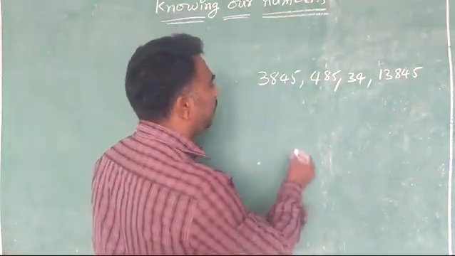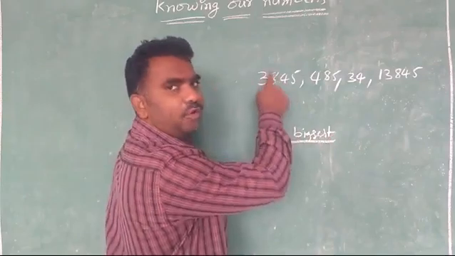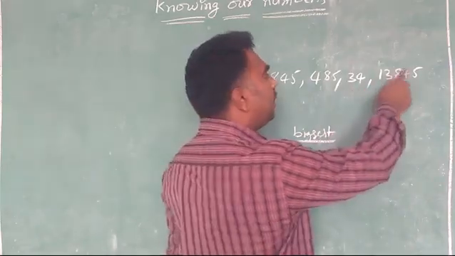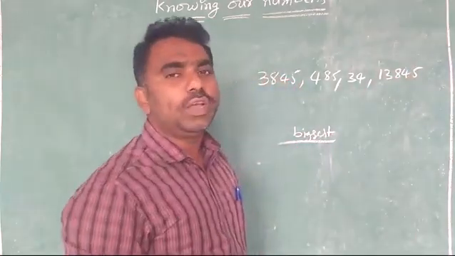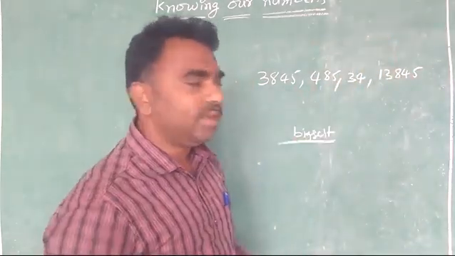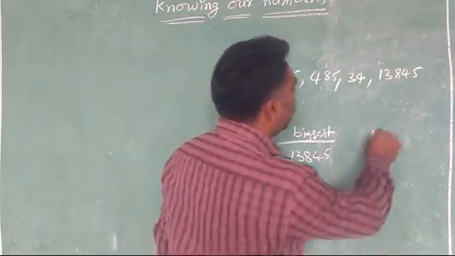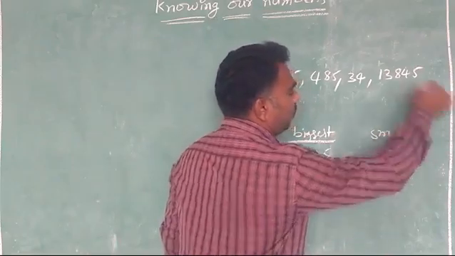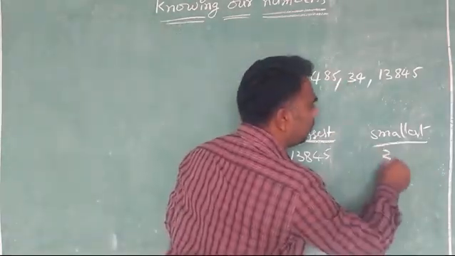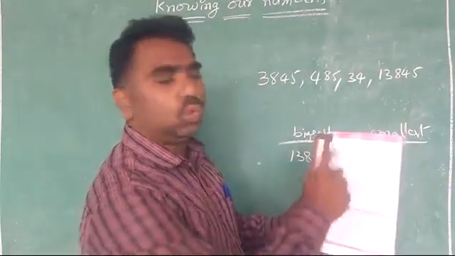Very easily you can say. Here you see this is a 4-digit number, this is a 3-digit number, this is a 2-digit number, and this is a 5-digit number. You know which is the greatest number: obviously the 5-digit number is the biggest. So the biggest one is 13,845. And what is the smallest number? Out of them, the 2-digit number is very small. That's why the smallest number is 34. Like that, you need to fill up the table on page number 2.